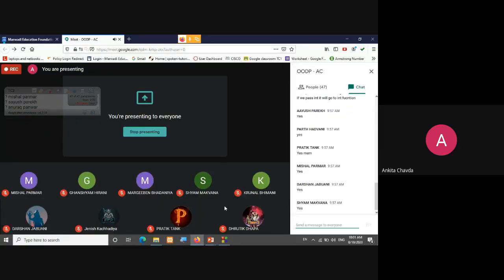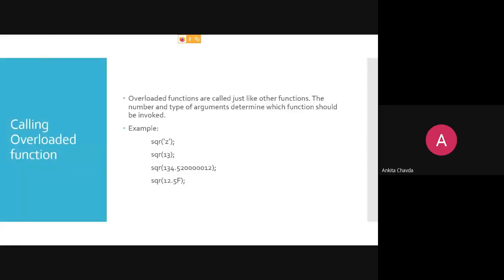Okay. Here now the thing is how you are calling the overloaded function. How you will call it. So overloaded functions are called just like other functions, right? The number and the type of arguments determine which function should be invoked. So let's see, over here I'm having sqr and in single quotation z. So which function will be called?